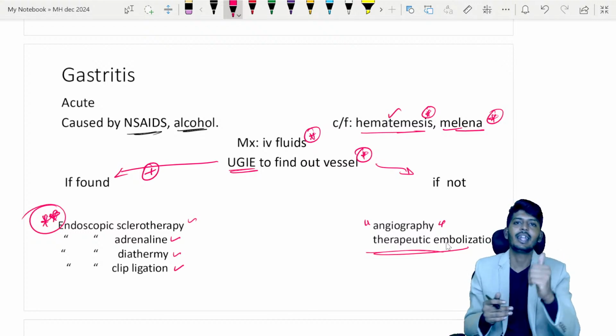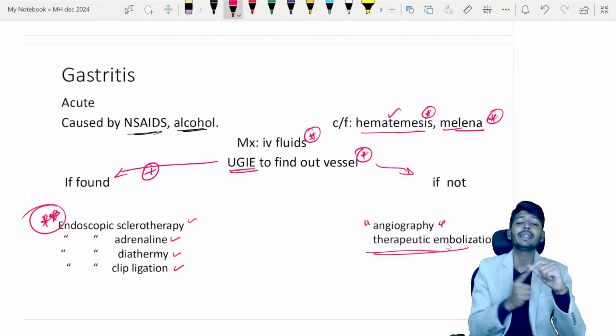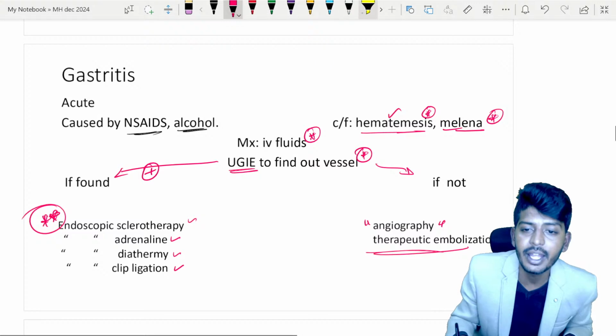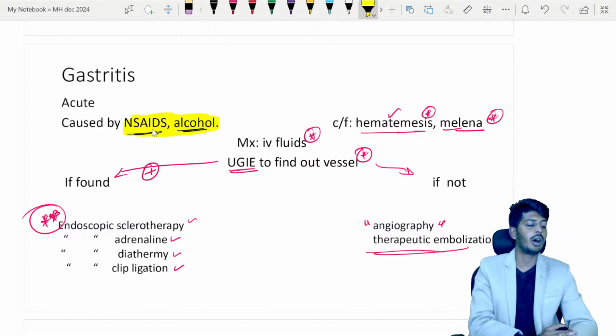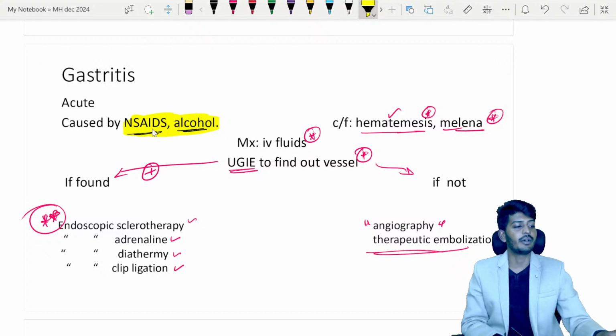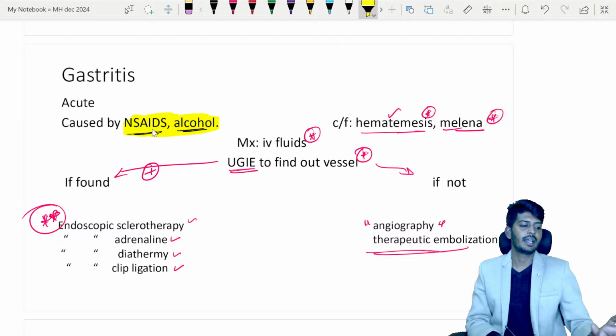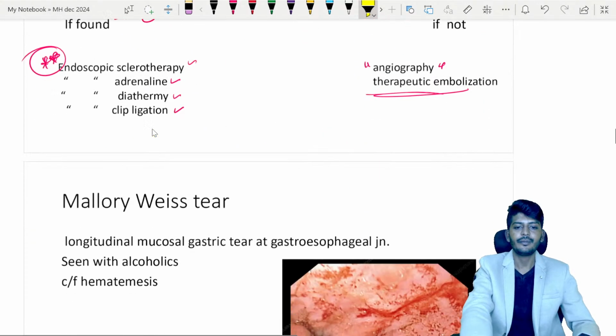Later, what to do, sir? Later treatment includes a proton pump inhibitor, and the most important thing is to cut down the NSAIDs and alcohol. Cut down the NSAIDs and alcohol. That is the most important advice you are supposed to give your patient. So this is a very important aspect of gastritis, sir.